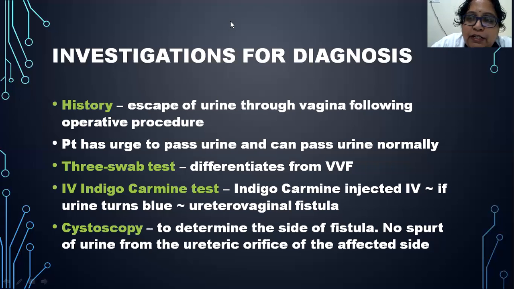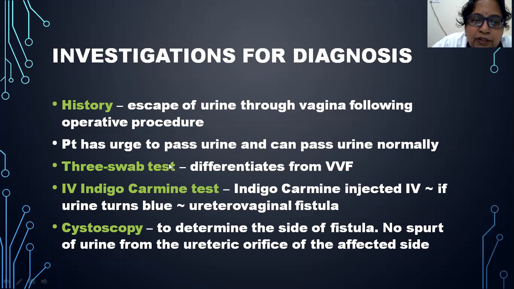Next, what are the investigations you will do to confirm the diagnosis of this injury? First, you have to start with the history of the patient. If there is escape of urine through the vagina following an operative procedure, and the patient will have an urge to pass urine, and she can also pass urine normally. So you have to first take a history whether there is any urine escaping through the vagina.